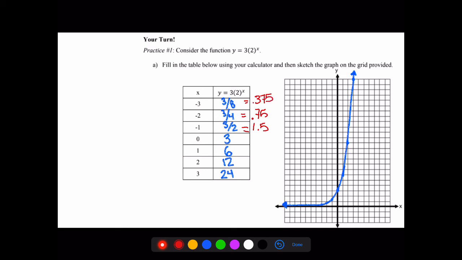So very small numbers once again. You're going to be estimating where they're at. If you look close here, I tried to get about 3/4 of the way up to that first bar when x is negative 2. When x is negative 1, I'm at 1.5, so I go up 1.5. And we have our y-intercept at 0, 3, as we can see. Again, it should make a nice, smooth J-curve for us when we're graphing this out.